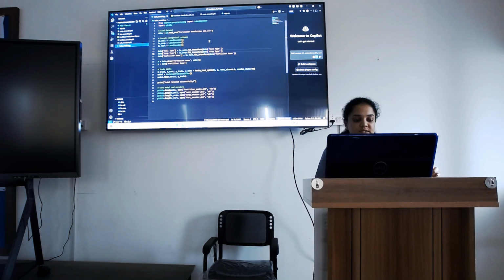And next, split the features X and target Y. Here X means all the input features like soil type, crop type, and the climate conditions, and Y is the output label. Then split into training and testing: it splits the data 80% for training and 20% for testing. And then next is training the decision tree model. Here it creates and trains a decision tree on the training data. And lastly, it is confirming, and then finally it saves the model and the encoders.